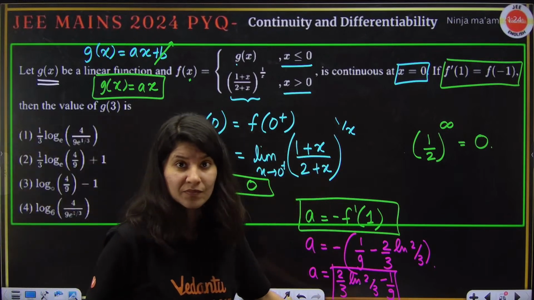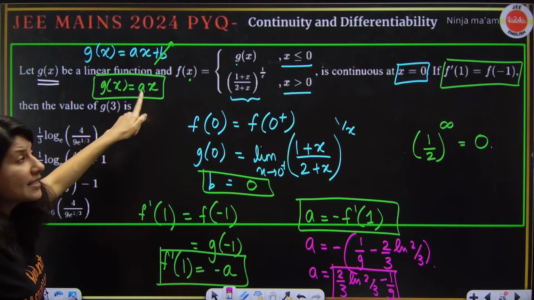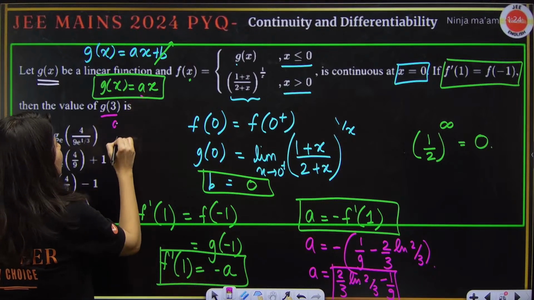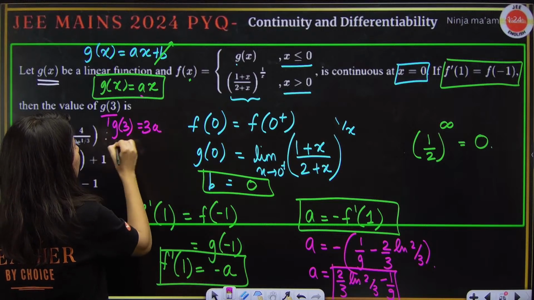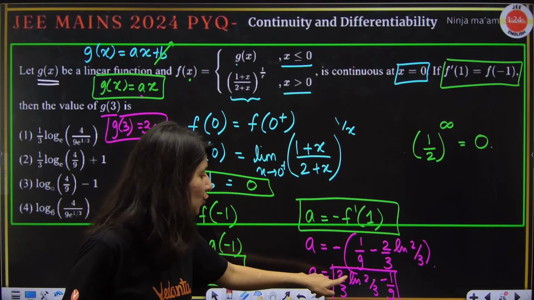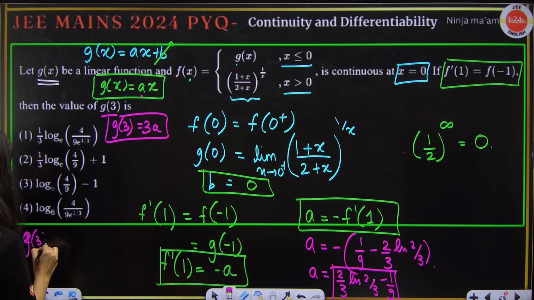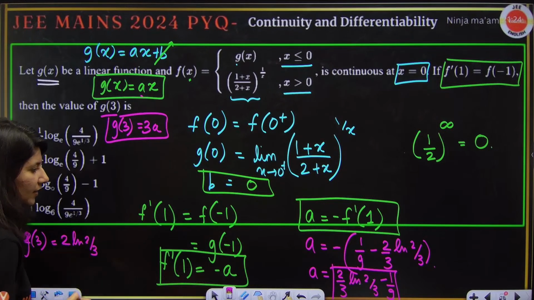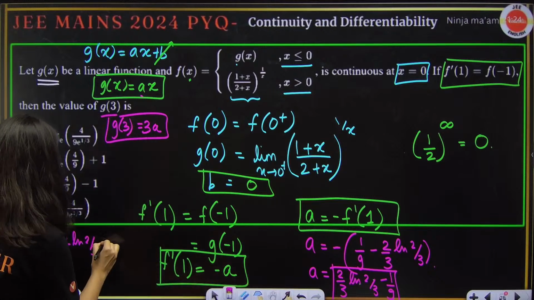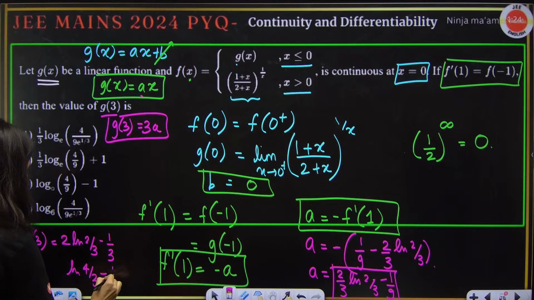A. This is A. Okay? So now A is here. What is Gx? So Gx is A. So G of 3 will be what? 3 times A. So 3 multiply this will be your answer. So if you multiply this with 3, so 2 log 2 by 3 will be your answer. Hold on. Yes. 3 times A is what? 2 log 2 by 3, correct? Minus, so you are multiplying 3, minus 1 by 3. So minus 1 by 3. So now 2 is not here. You have to match. So this is log of 4 by 9 minus 1 by 3.